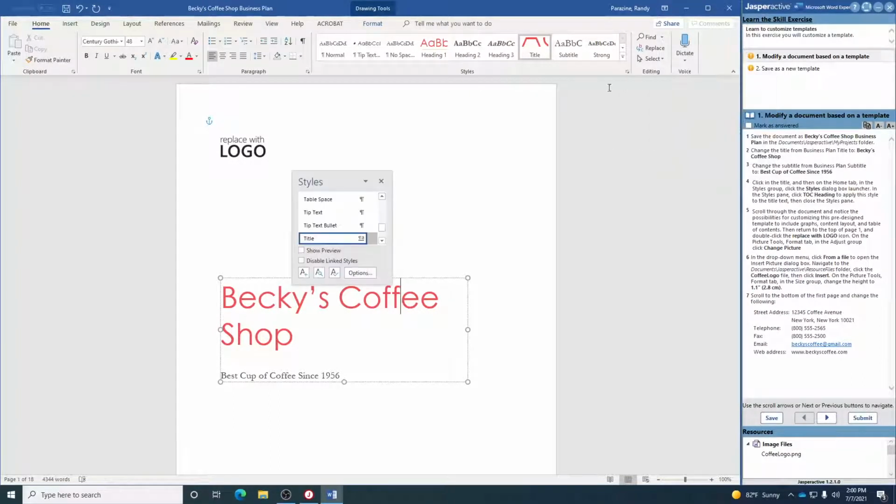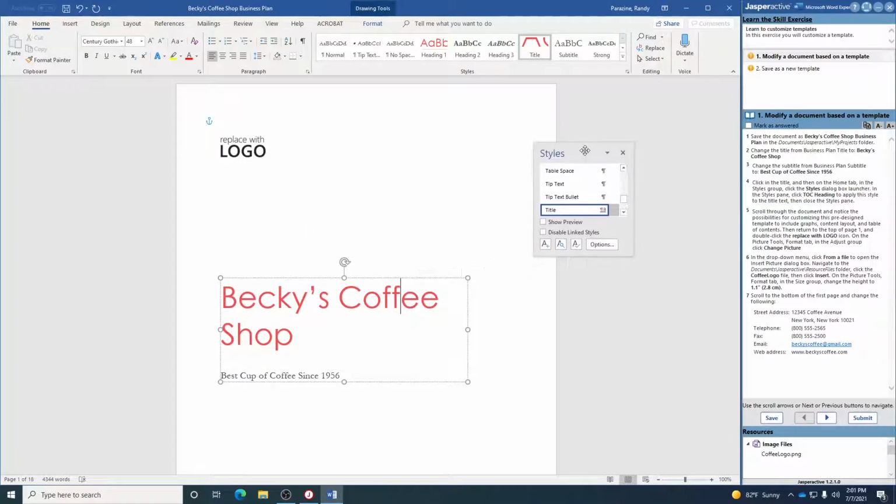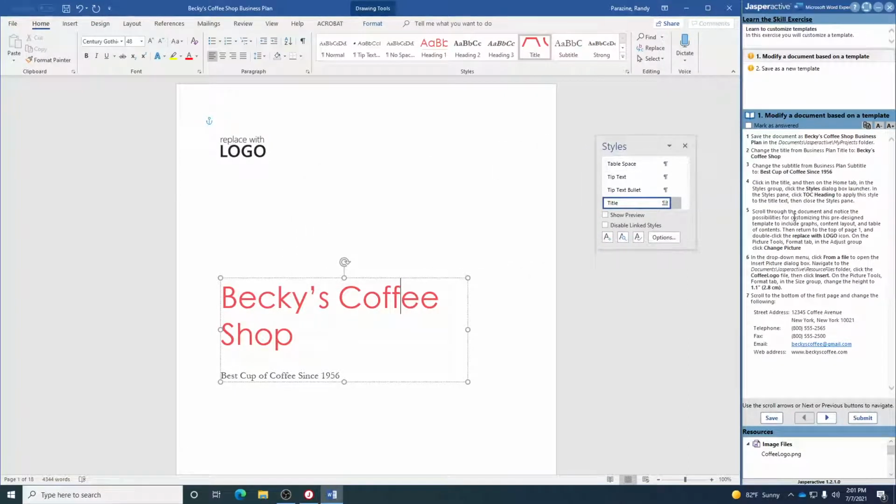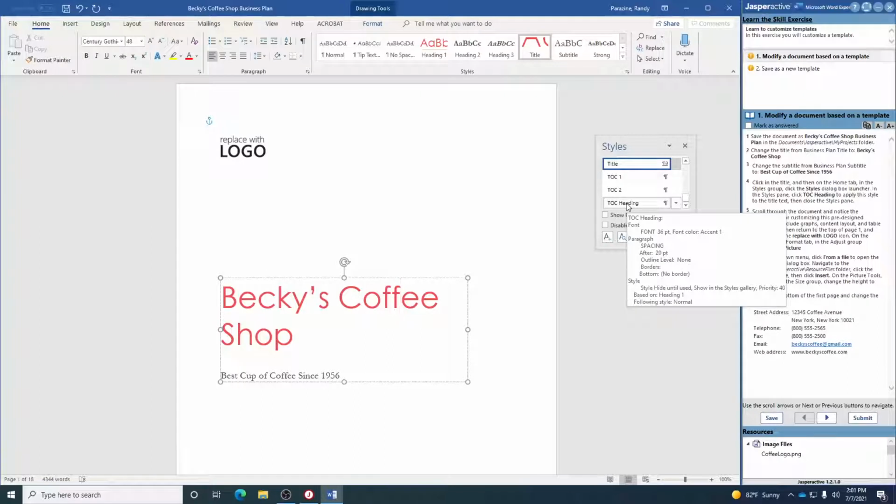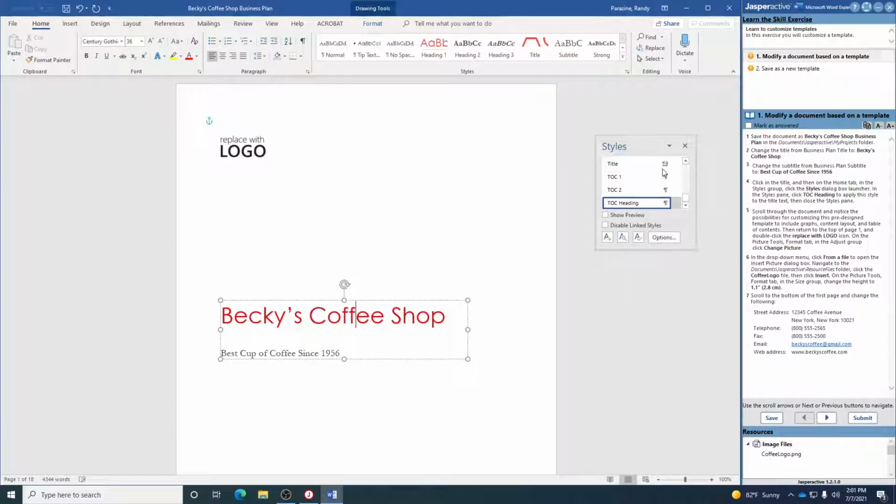So when you click right there, that's going to open this little box up. This is what it's talking about. And in the Styles pane, click the TOC Heading to apply this style to the title text, and then close the Styles pane. So you're going to have to scroll down, TOC Heading, so click that, and then close this, and you can see that it changed this title to that format.